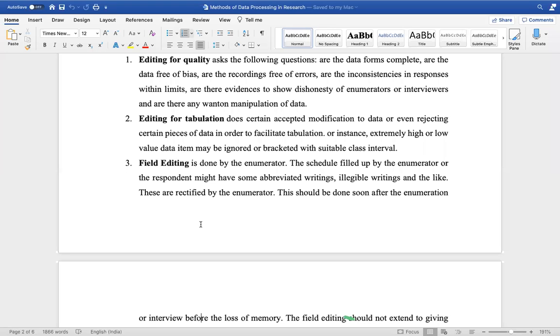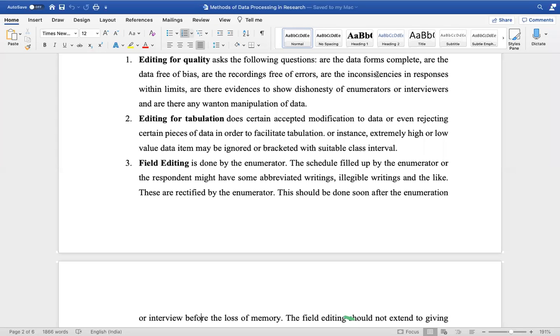Even if I have not fixed the age limit, in case I just have one respondent of each of these categories, 19 years of age and 65 years of age, and the rest of the respondents are within the age group of 20 to 60, I may remove the response of these two respondents, because it will not help me tabulate the data properly.